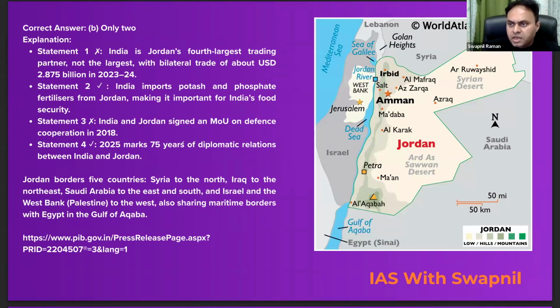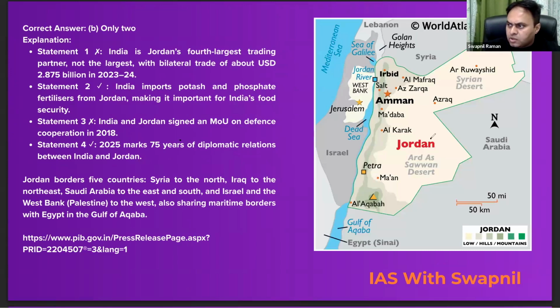So look at the explanation, and before that, look at the map of Jordan. So this is Jordan with the capital Amman. So Jordan forms its border with Saudi Arabia, with Iraq, with Syria, with Israel, with Palestine, particularly with the West Bank. So do remember all these things, right?